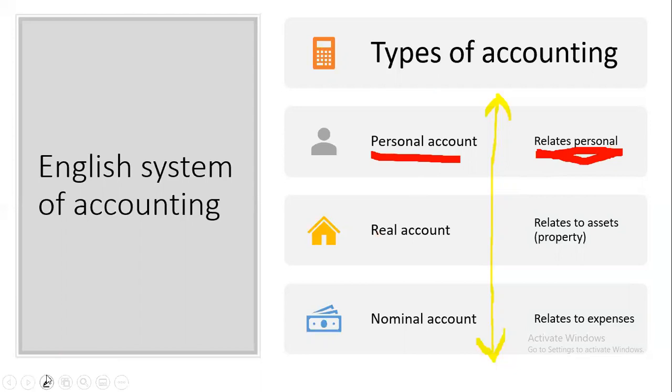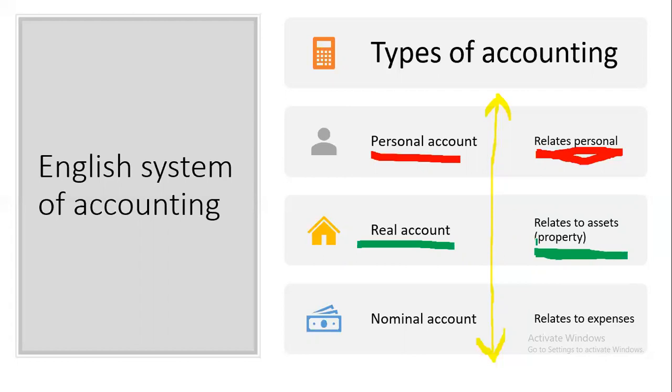Then the second one is the real account. The real account deals with properties. Any kind of properties, goods, material, machinery, building, land, furniture, cash all come under real account. So real account deals with assets.